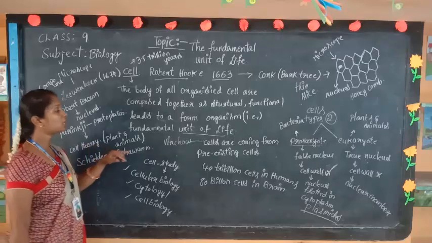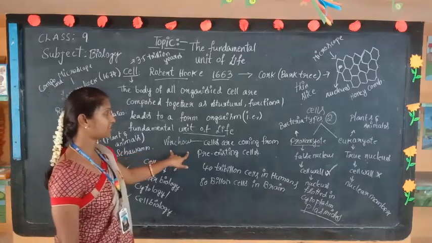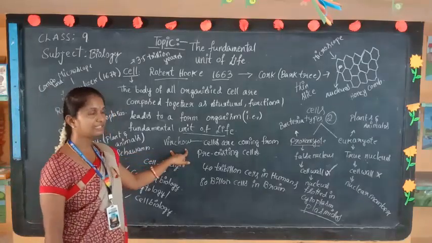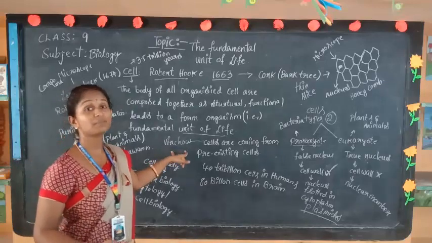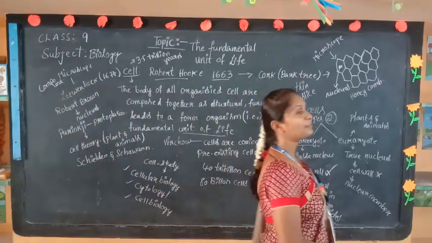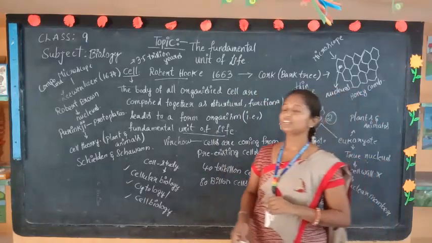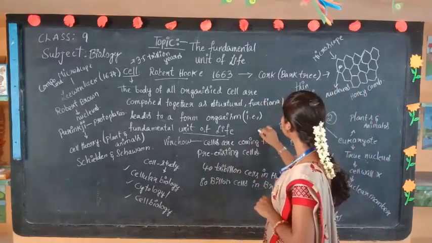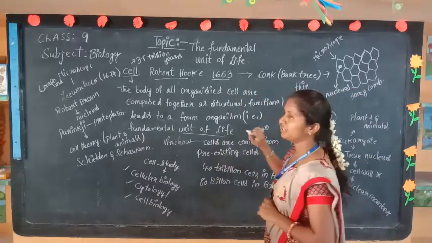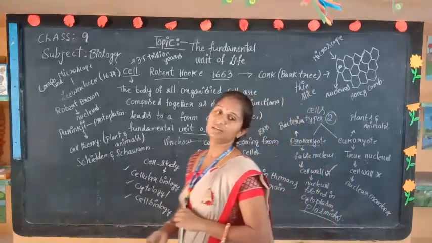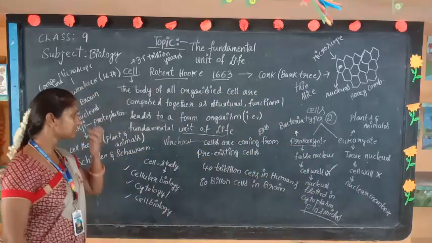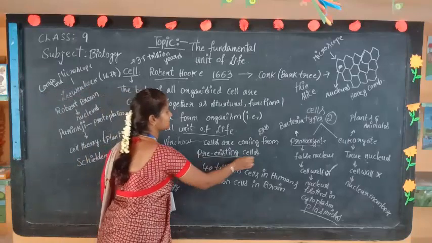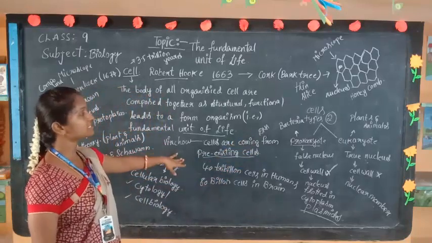And after that Rudolf Virchow discovered and said that cells come from pre-existing cells with the help of one genetic material, that is nothing but DNA. How we are getting from our fathers to us, like that the cells are coming from pre-existing cells, that we discussed in this class.